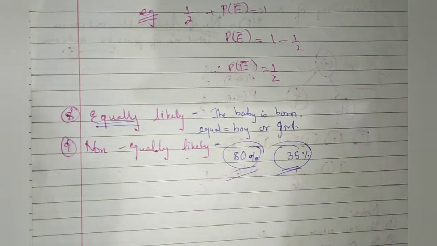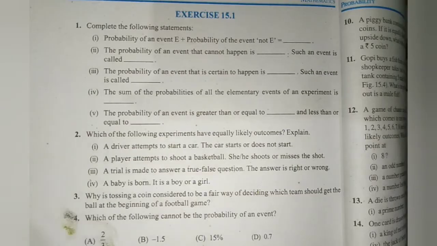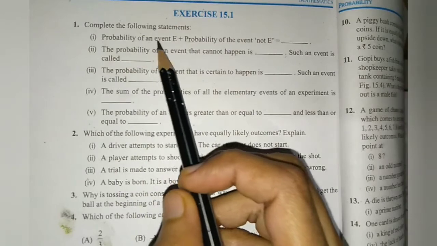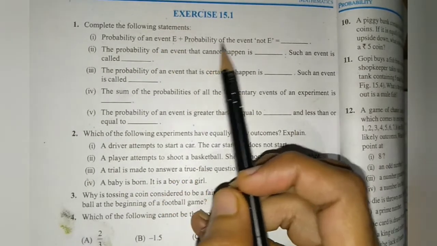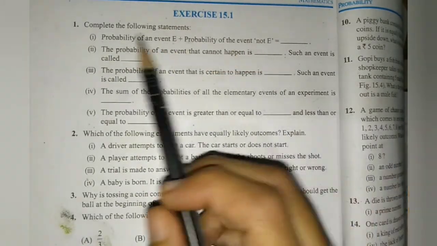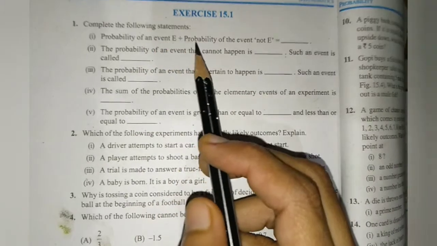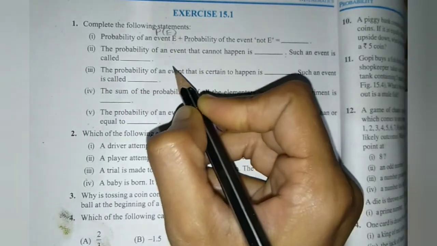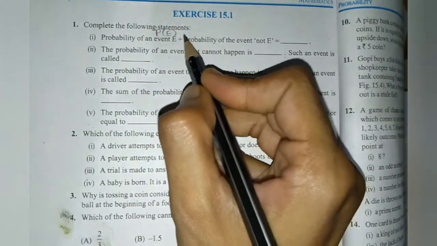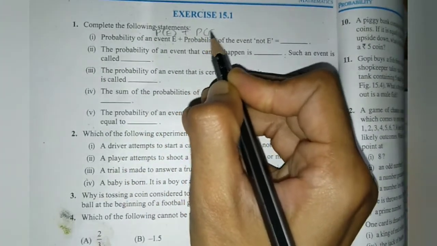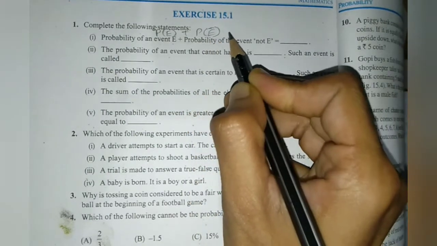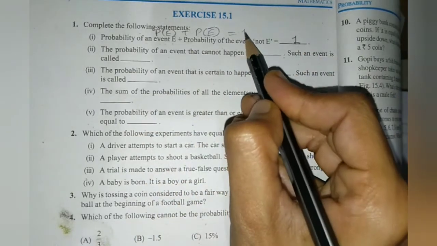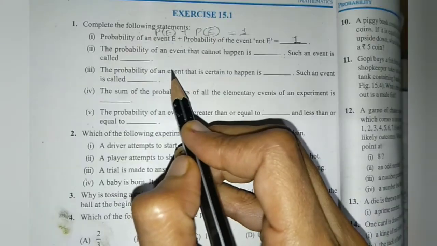Now we'll do exercise 15.1. Complete the following statement. First one, probability of an event E plus probability of an event not E. Now this is a probability that is happen, that is होने के chances, probability that event that is happening, और ना होने के चांसेस, दैट इज PE bar, which is equal to 1, right. We know it is a complementary event.